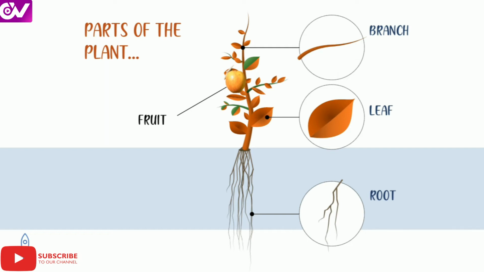But the main essential parts of the plant or tree are root, leaf and branches. In some plants there will be fruits and in some there will be flowers. Parts of the plant: root, leaf, branch and fruit.